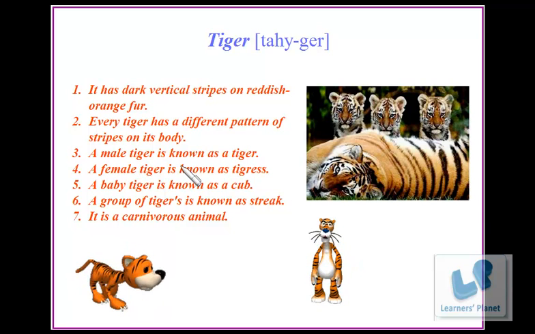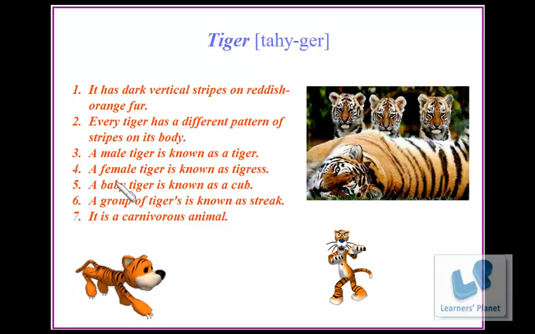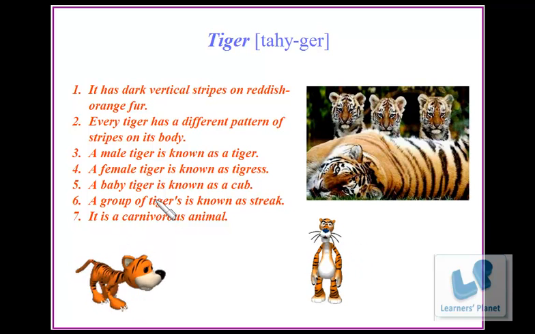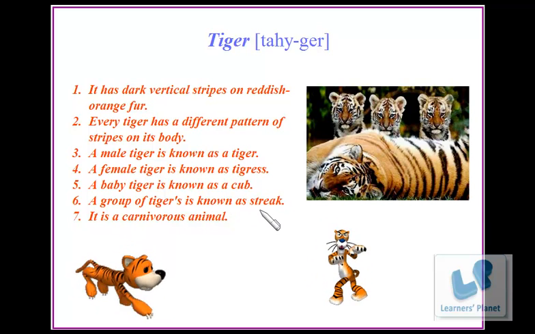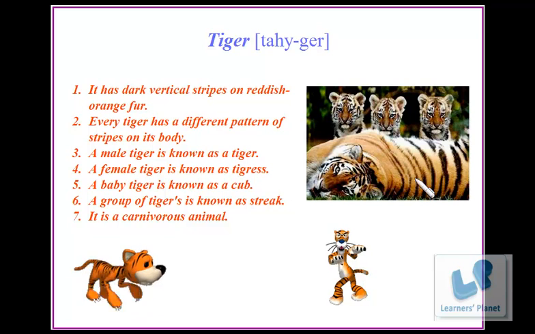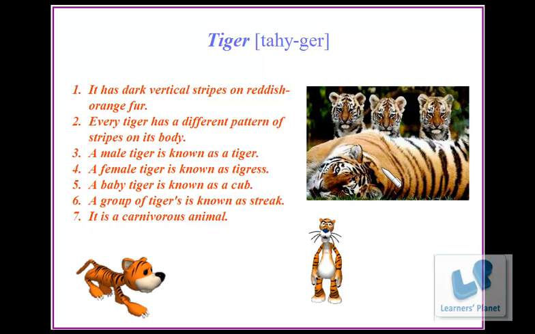A male tiger is known as a tiger. A female tiger is known as tigress. A baby tiger is known as a cub. A group of tigers is known as a streak. It is a carnivorous animal. That means tiger eats only flesh of other animals.